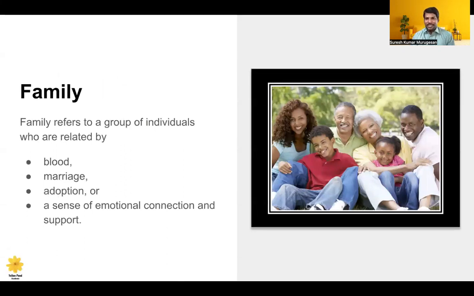So when you look at the term, there are two terms: family dynamics. What do you mean by family? As you are aware, even so, for your reinforcement and understanding of the concept again, family is a system where a group of individuals or members are associated or related. In what way are they related? By blood, by marriage, by adoption, or sometimes we can see emotional connection and support also considered as family members. So I hope you are very clear about the term family.